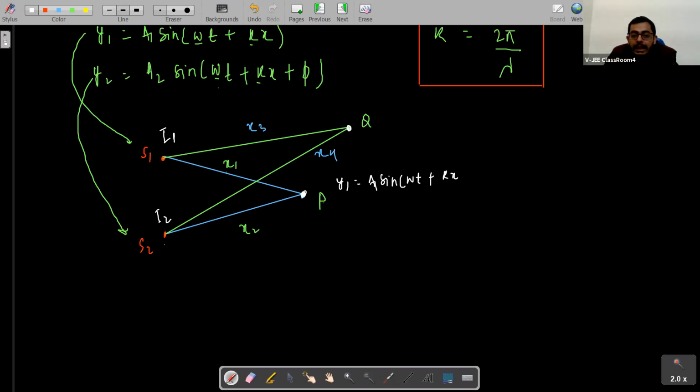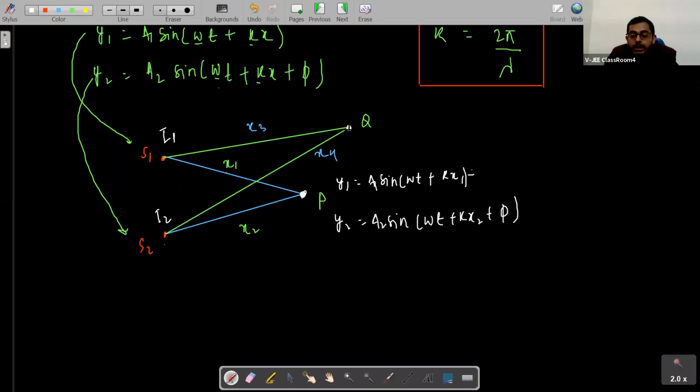plus kx1. Yeah, omega t plus kx1, and y2 will be A2 sine omega t plus kx2 plus phi. Right? Are you all getting my point, students? Yes, sir. So it is omega t plus kx2 plus phi. Okay. So these two waves are interfering at this point.